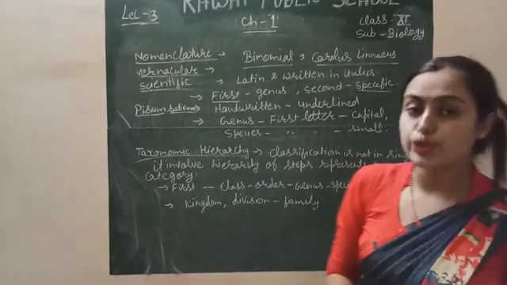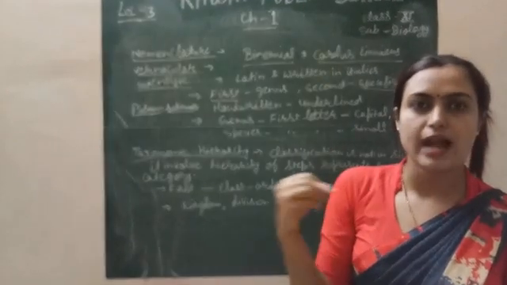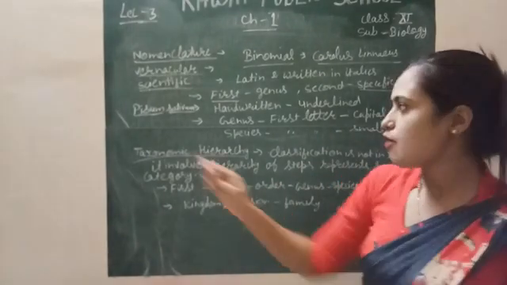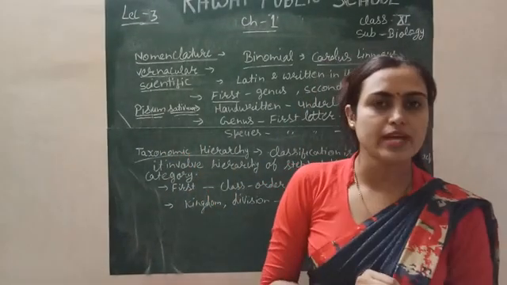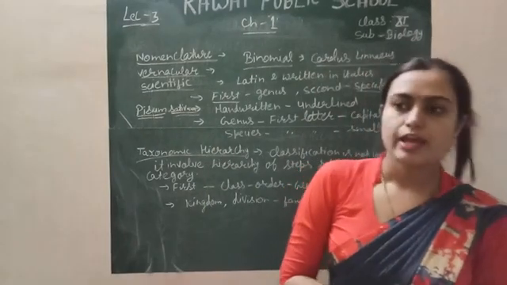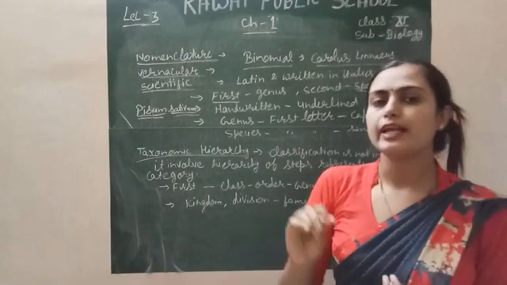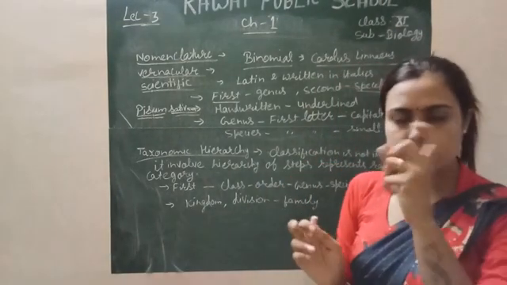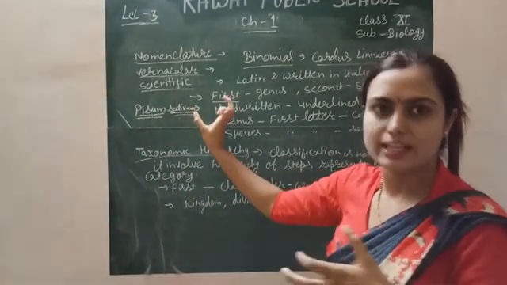Next, if you write the name of any living organism by hand, it should be underlined separately. For example, Pisum sativum should be underlined separately. If it is not handwritten, as in a book, then it should be written in italics, a little bit tilted form, right?